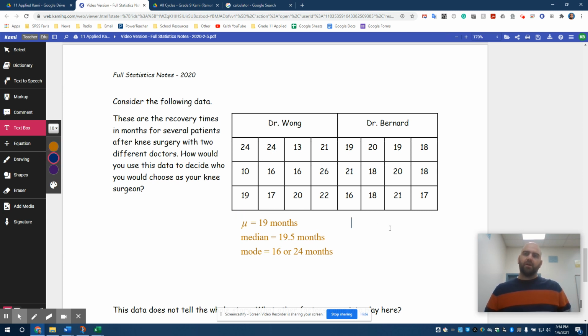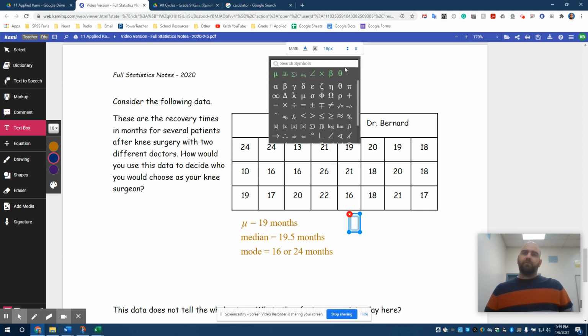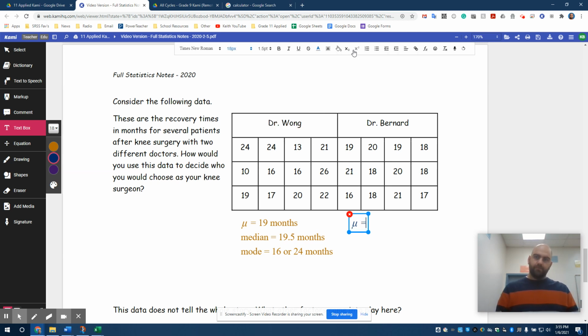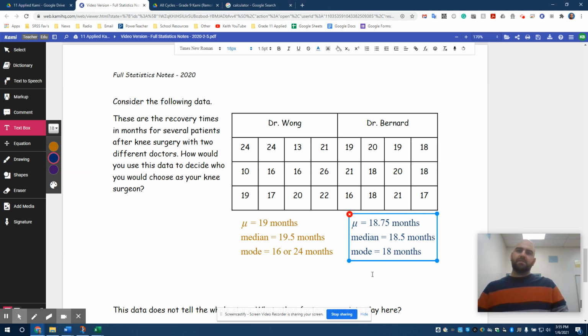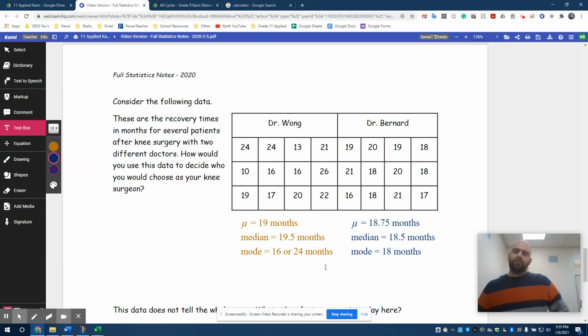Let's look at Dr. Bernard. Dr. Bernard, on the other hand, has some different data. So we're going to start off with our mean, or mu, and his mu is 18.75 months. The median is 18.5 months. And the mode is equal to 18 months.